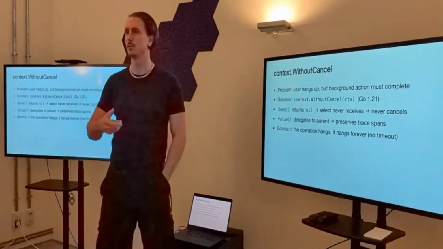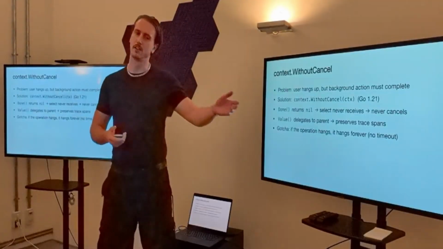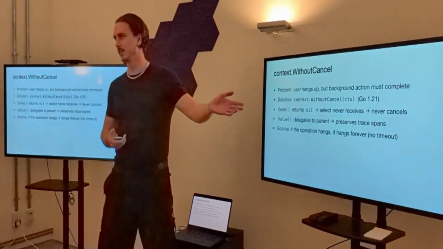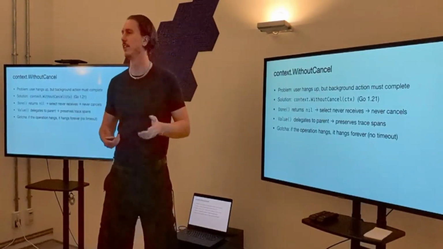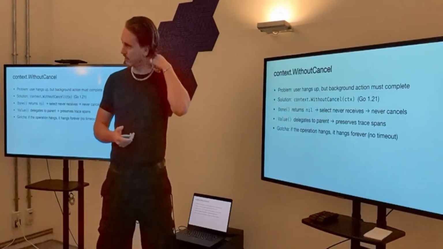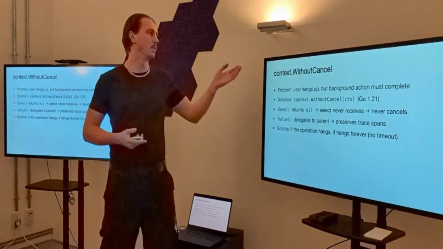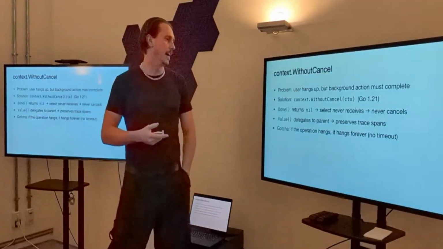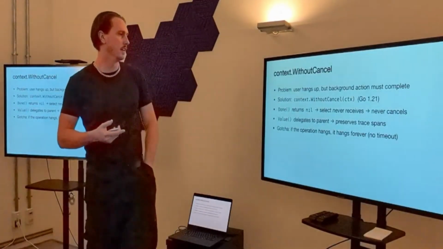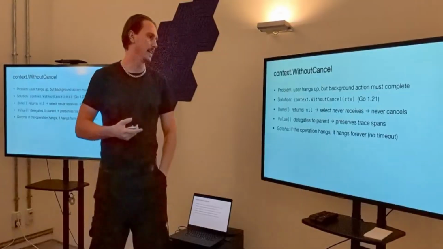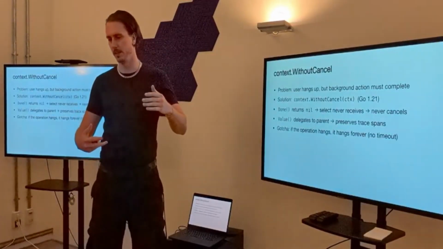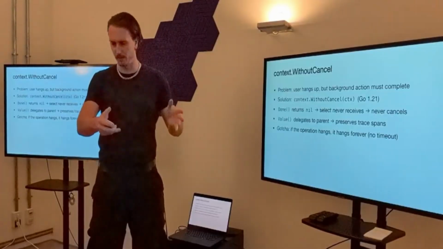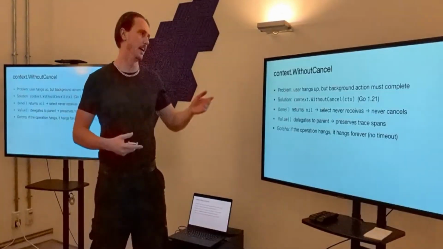So when the user interrupts, we start a new turn. But if we're creating a booking in the system and the person interrupts and we cancel the context for that booking call, that's not great. So this is important, context without cancel. Done will return nils. So we're basically able to decouple work that we want to continue running, even though the turn has now been cancelled.